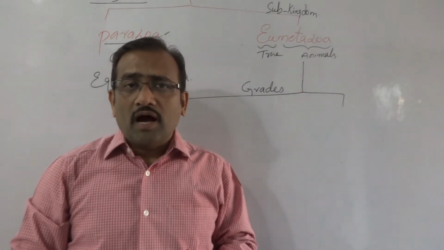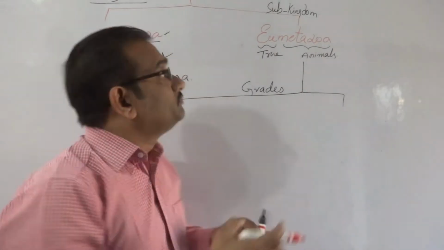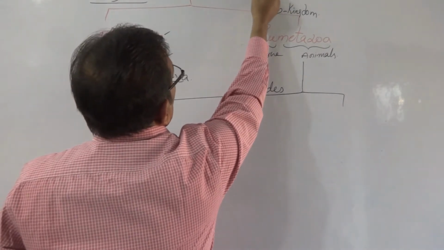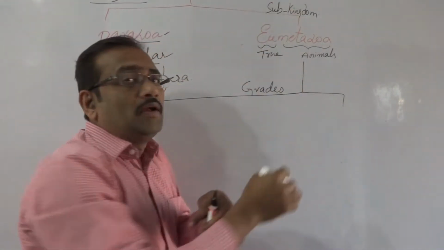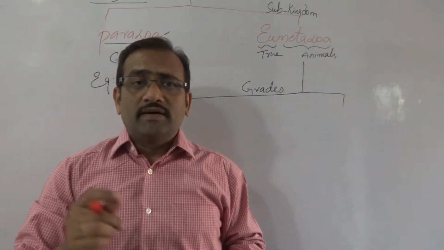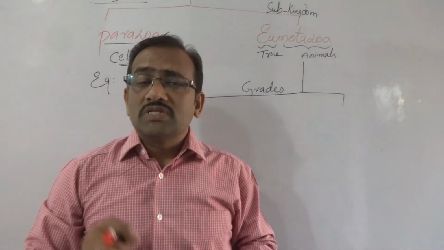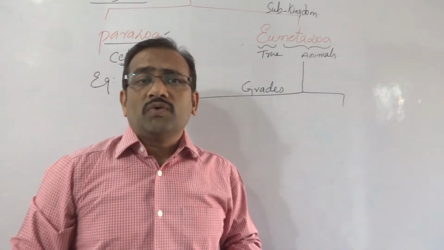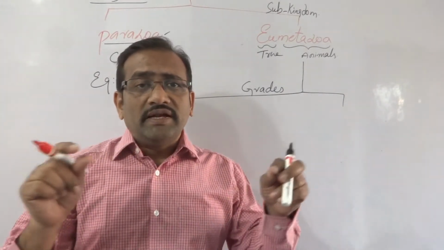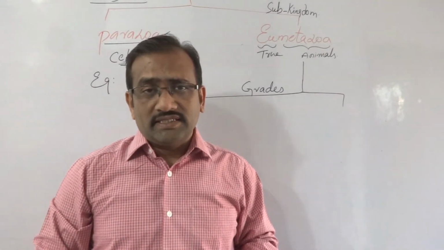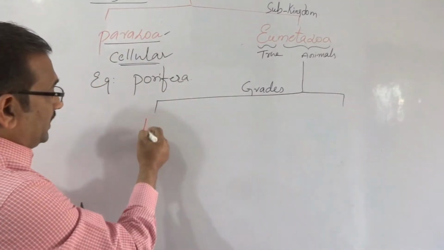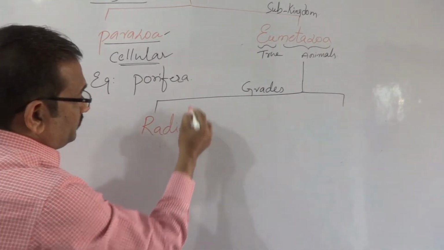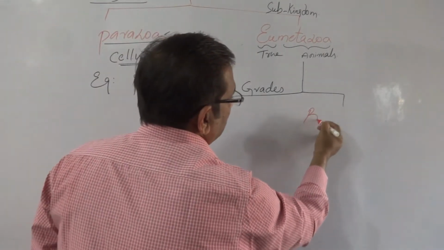Kingdom Animalia, also known as Metazoa. Metazoa kingdom is divided into two subkingdoms, Parazoa and Eumetazoa. Eumetazoa subkingdom is divided into two grades, Radiata and Bilateria.